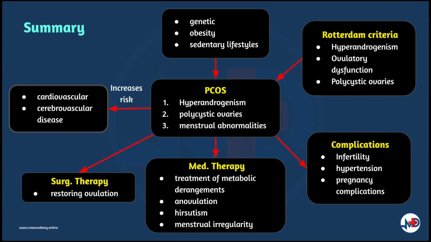Now, in summary, polycystic ovarian syndrome or PCOS is a constellation of hyperandrogenism, polycystic ovaries, and menstrual abnormalities. Genetic, obesity, sedentary lifestyles are known risk factors to this condition. We diagnose PCOS according to the Rotterdam criteria. The presence of two of the following criteria are diagnostic: signs of hyperandrogenism, ovulatory dysfunction, or polycystic ovaries noted through the ultrasound.